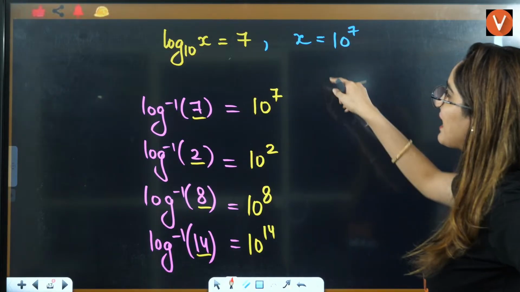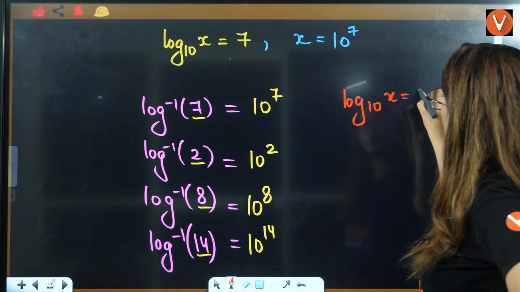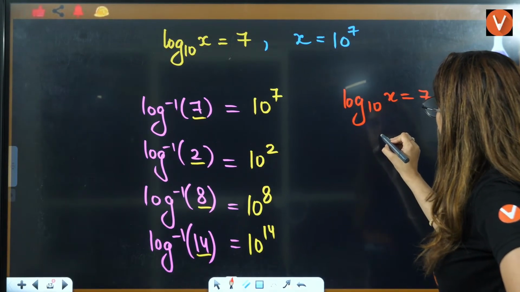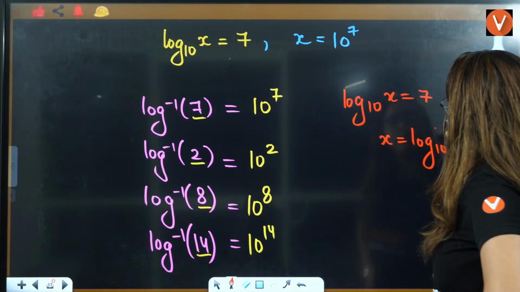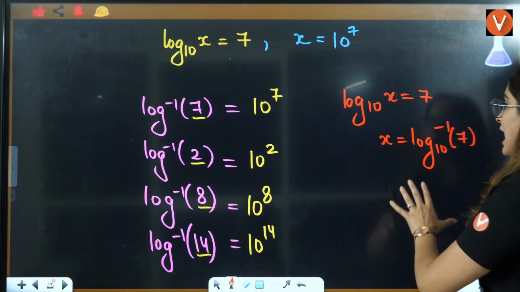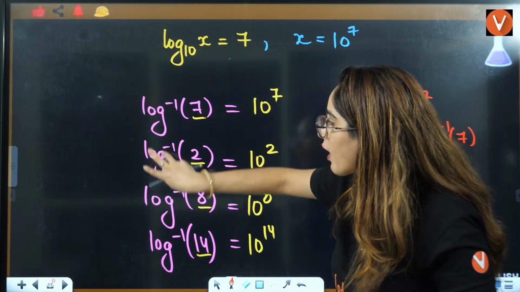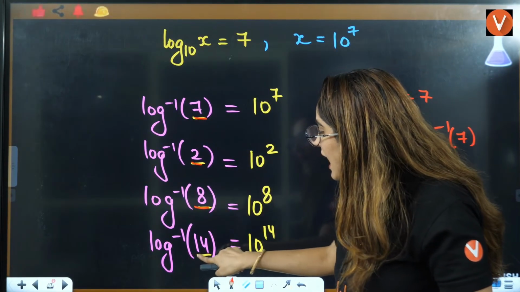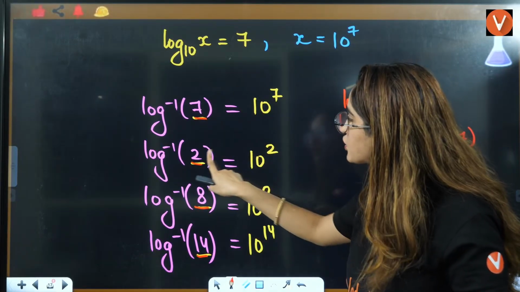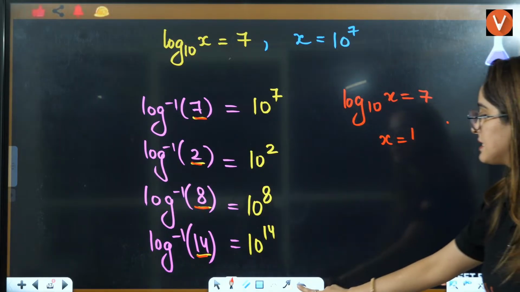From this property, can I say that the value of log base 10 of x is equal to 7? That means they are asking us to find the value of x. Now, I am giving you a simple trick to answer this. Whenever you have any log inverse, or antilog, of a value, that will be equal to 10 raised to the power of that value. Right? Okay. Now, let us do full-fledged antilog.